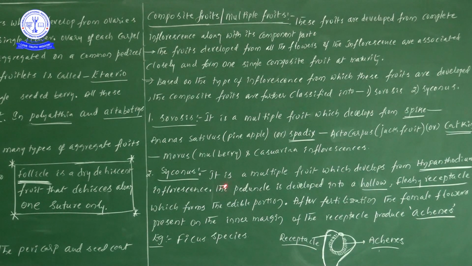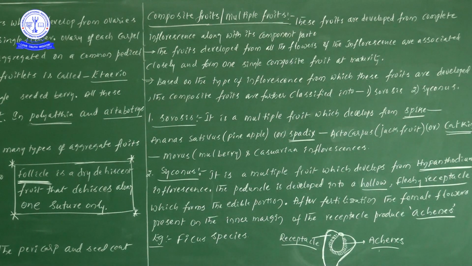Now, Cichonus is a multiple fruit which develops from the Hypanthodium inflorescence. The peduncle develops into a hollow, fleshy receptacle. How is the peduncle developed? That particular peduncle develops into a hollow and fleshy receptacle. Fleshy means if you touch that inflorescence, it will be a very pulpy structure.